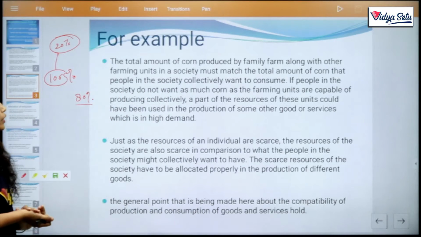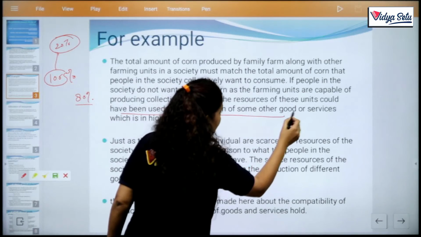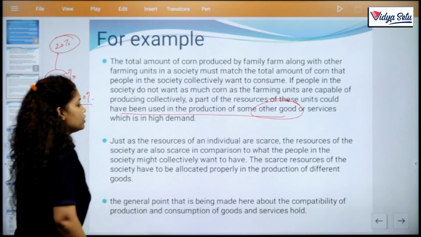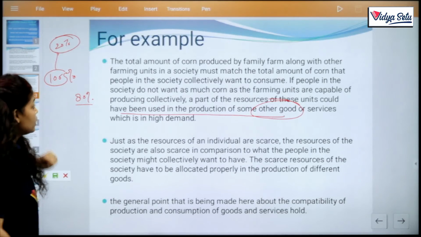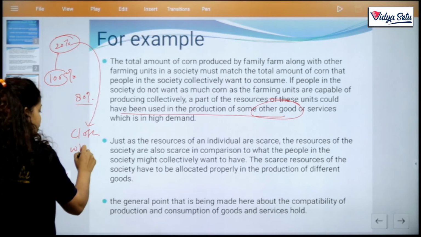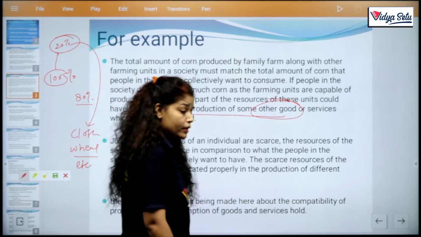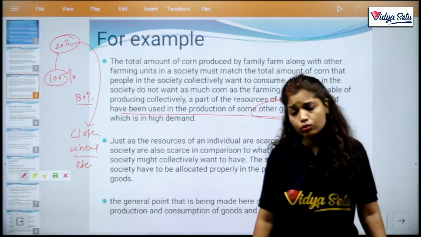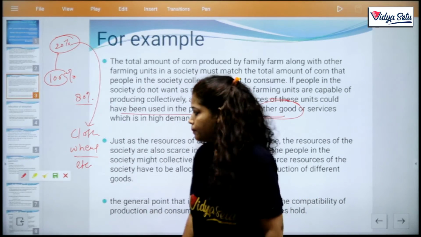If people in the society do not want as much corn as the farming units are capable of producing collectively, a part of the resources of these units could have been used in the production of some other goods or services which are in high demand. Now this 20% of resources can be used to produce cloth, wheat, etc., which is in demand also. So now that 20% was not sold, and that 20% is left lying there, and your resources are also gone, clear?